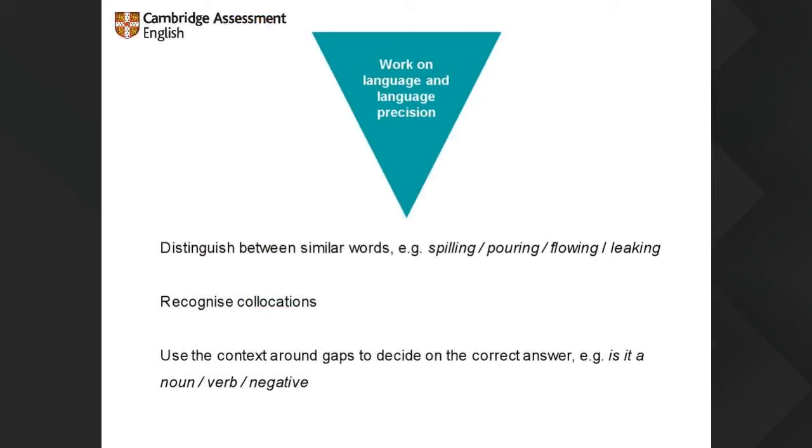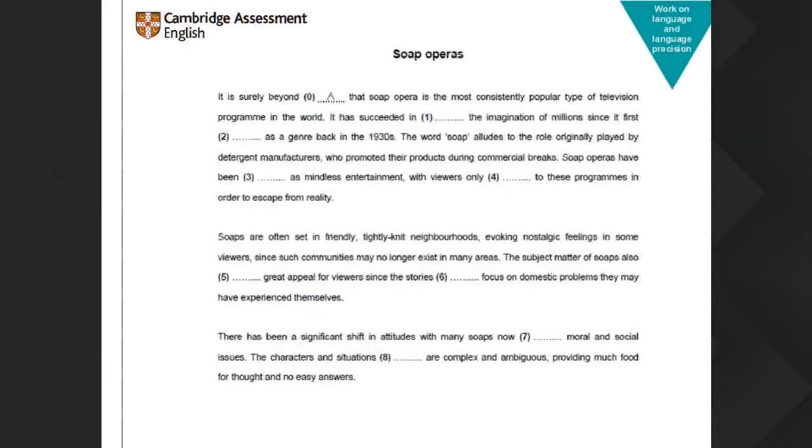Okay. So starting off with a more detailed focus on language and language precision, looking at these 3 areas. So distinguishing between very similar words at this level, recognizing collocations, using them naturally and flexibly, and using contexts around gaps to decide on the correct answer. So is it a noun, is it a verb, is it a negative, is it a plural, are all things that these exercises we'll look at quickly focus on.